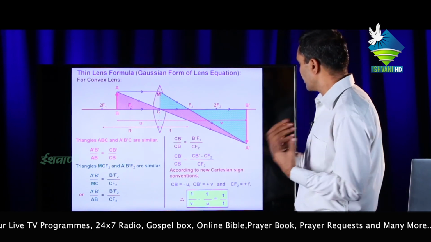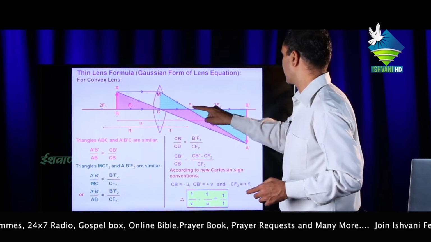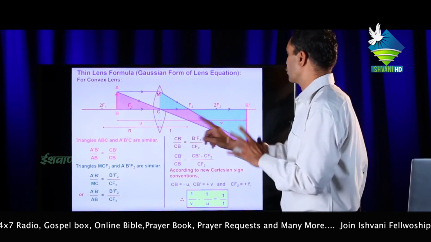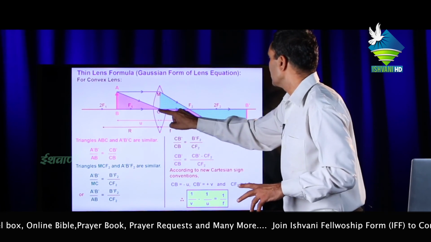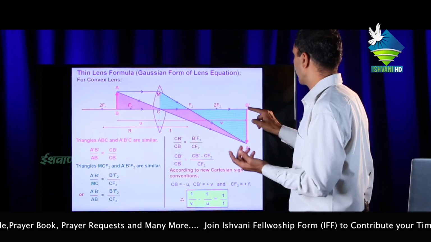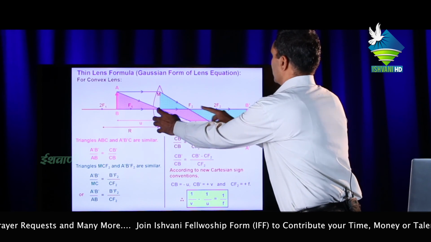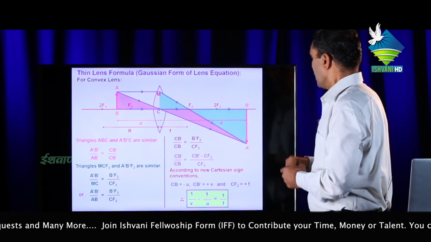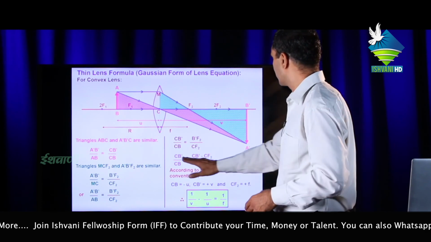Now we have to find B'F2. First we have to calculate B'C. B'C equal to F2C plus F2B'. Now we have to find B'F2, means B'C minus CF2. Now we can put in the values.